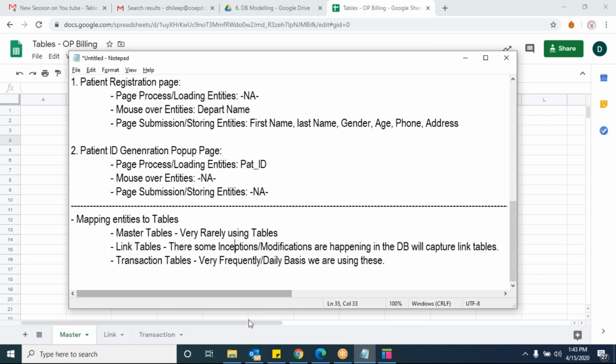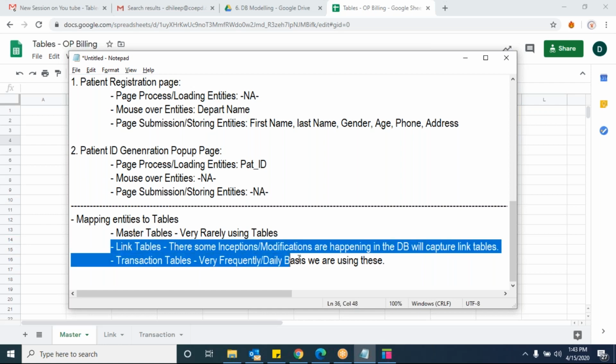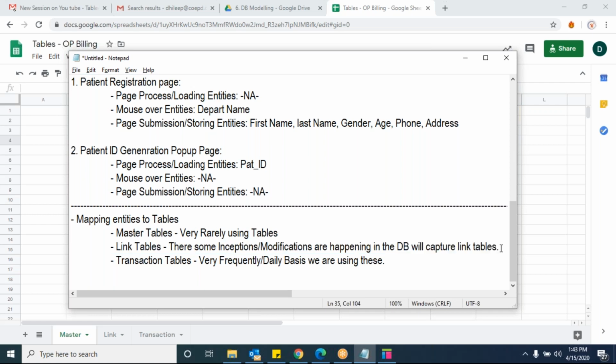Similarly, I told you a new department is going to be added. Once you add the department, that will come under the department master table only. But who added the department, when he added it, what is the date, what is the time, and why he added it, possibly the reason or description of it, will be captured in the link tables. Is that clear? Karthik, Dilip, is that clear?